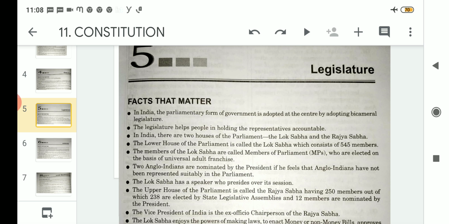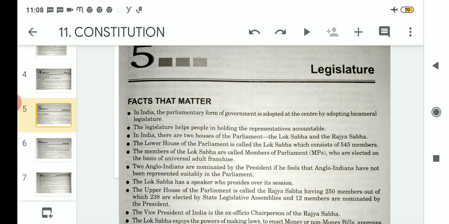The Lok Sabha is also called the House of the People, because every member here is elected through the right to vote of the people.